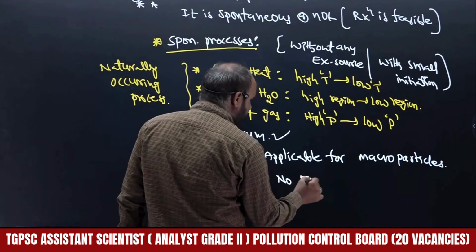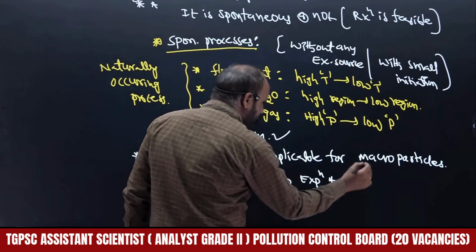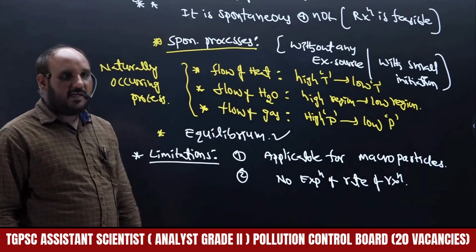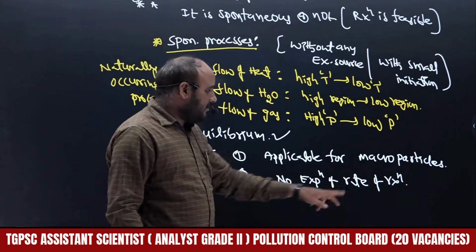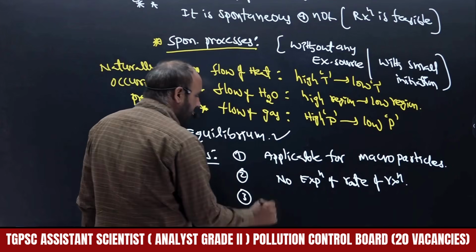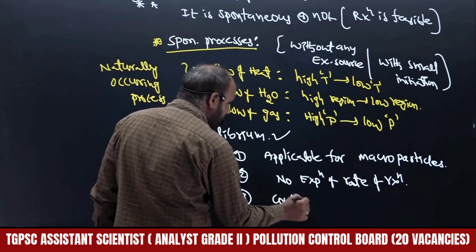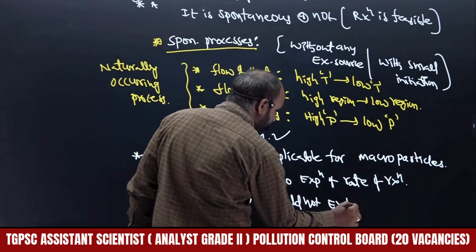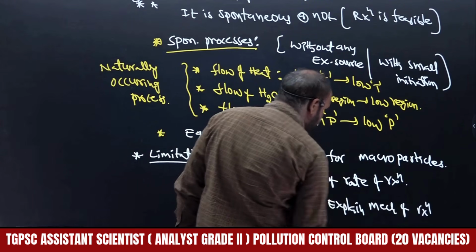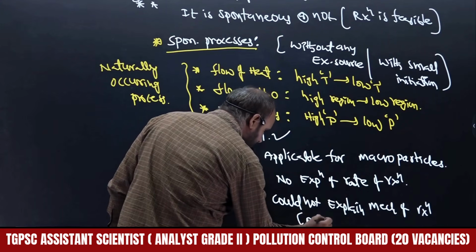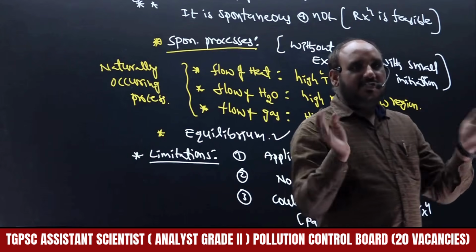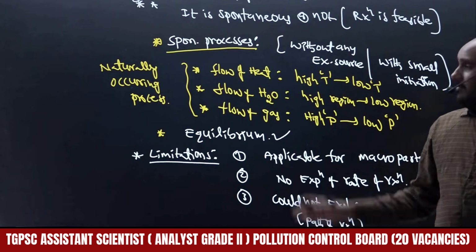And there is no explanation of rate of reaction. What is meant by rate of reaction, that we will get in chemical kinetics. Chemical kinetics only is going to explain rate of reaction. It also could not explain the mechanism of reaction, which we may also call the path of reaction, the reaction pathway where the temperature changes. That pathway cannot be explained with the help of thermodynamics.